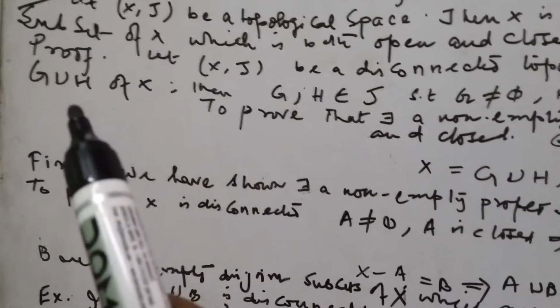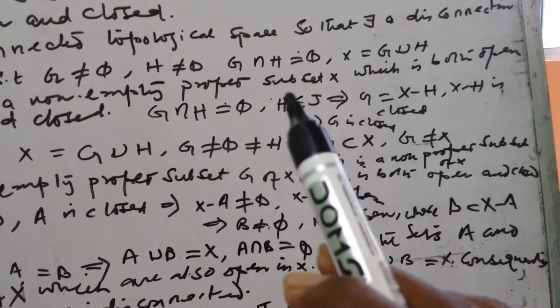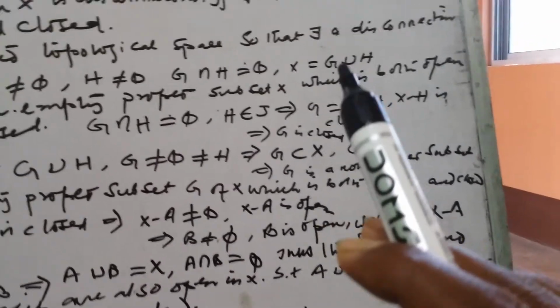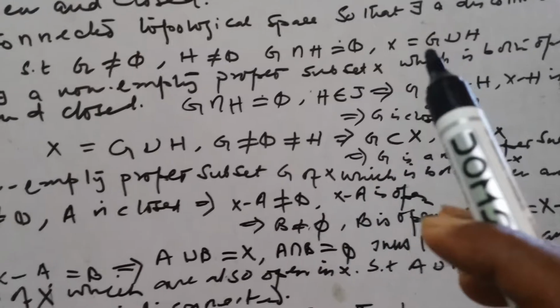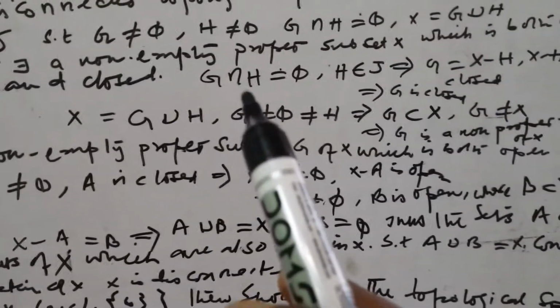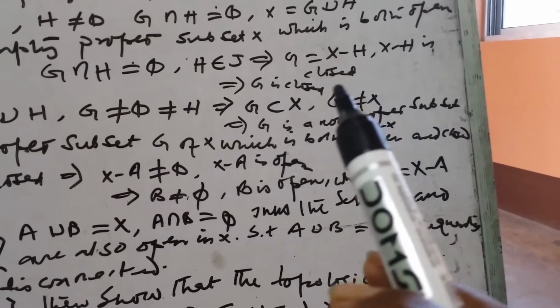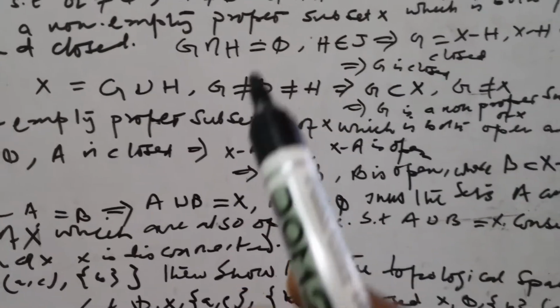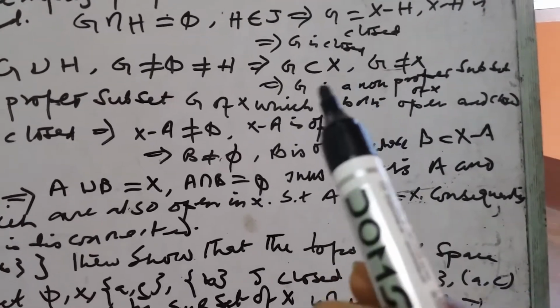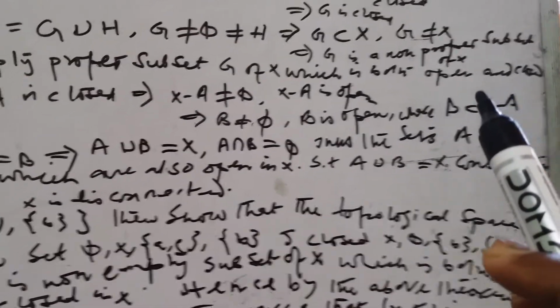Then from above you can write G, H belonging to tau, G not equal to phi, H not equal to phi, G intersection H equal to phi, and X equal to G union H. To prove that there exists a non-empty proper set which is both open and closed: H is open, belongs to tau, then G is X minus H, so G is closed, and X is G union H with G not equal to phi and not equal to H, so G is a proper subset of X. Finally we have that there exists a proper subset G of X which is both open and closed.